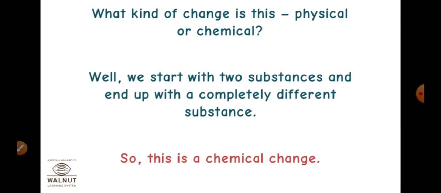How can we say that we started with two different substances? We started with magnesium ribbon, that is the first substance, and another one is oxygen, because only in the presence of oxygen will magnesium burn. So when magnesium burns in the presence of oxygen, it forms magnesium oxide.